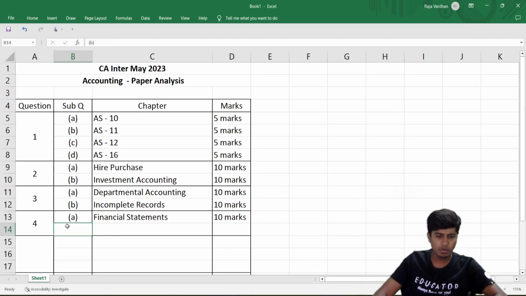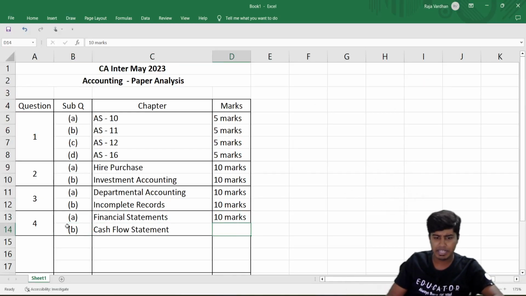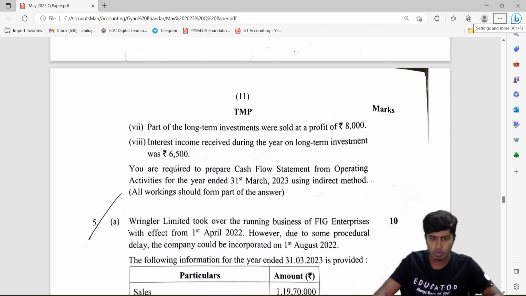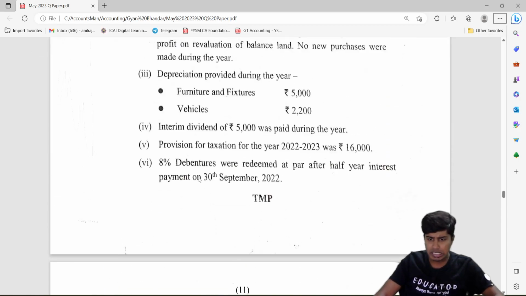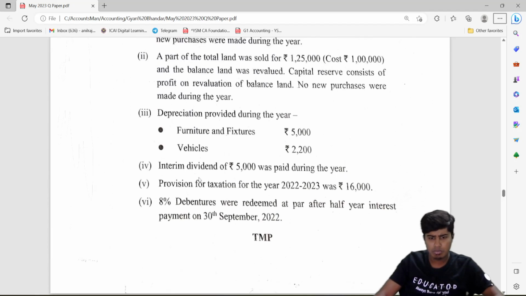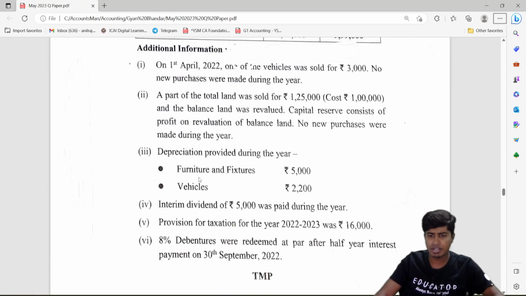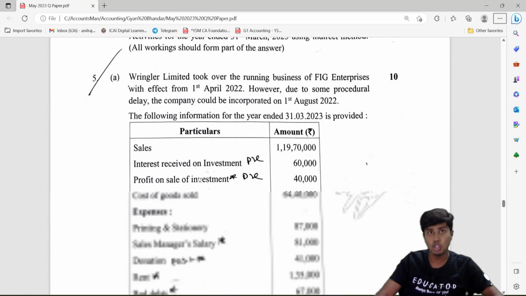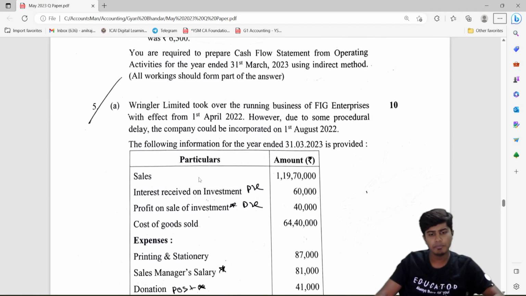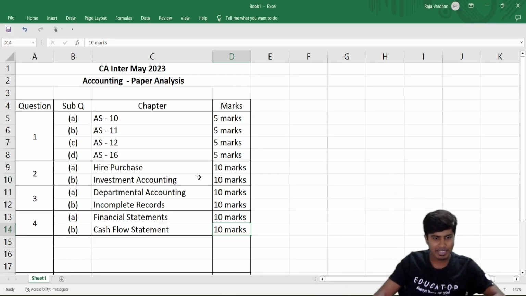So this again, I don't find any peculiar adjustment as such. Cash flow statement, very much doable question. Interest is there. Long-term investments are sold, and debentures half-year interest, provision for tax, interim dividend, furniture. So all the adjustments are something that we've done in the class. There's nothing new or peculiar. So doable.